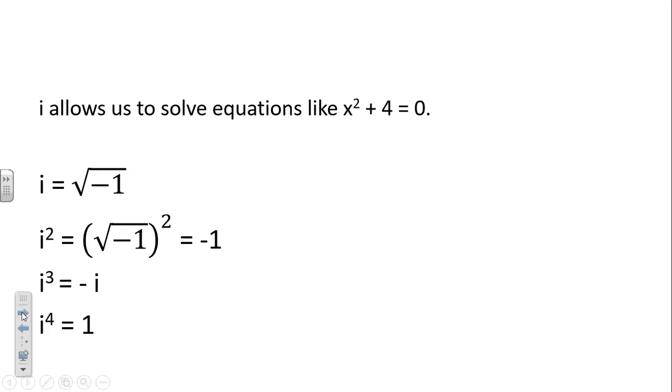Okay? Everybody remember this? And then it just keeps cycling through. If the exponent is divisible by 4, it's going to be 1. If it has a remainder of 1, it will be i. If it has a remainder of 2, for example, it will be a negative 1. If it has a remainder of 3, it would be a negative i.